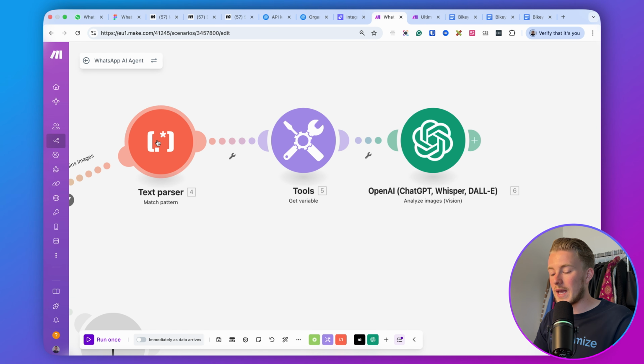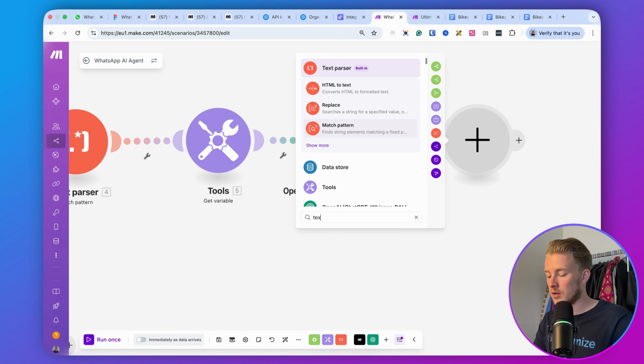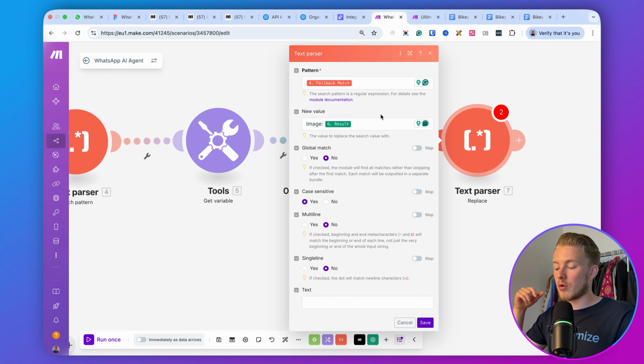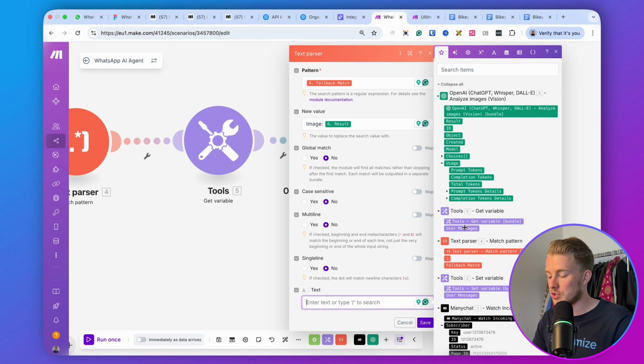So in order to do that, we again need to use a text parser. So we can go here, text parser, and then use the replace. And then the pattern that we are looking for is the fallback match. So this is basically the image URL. And we store the new value with the result that we get from OpenAI. And then before the result, you actually want to add image and then double points and then the result. So basically, then our agent knows that we are actually working with an image. The global match is no. The case insensitive is also no. And then the text that we are using is the user messages.